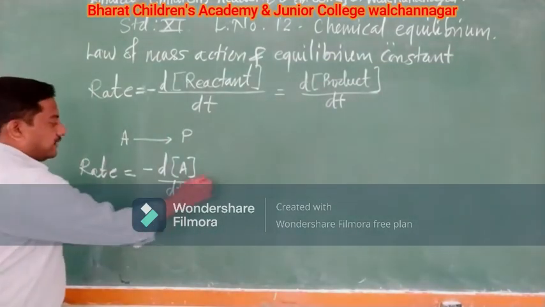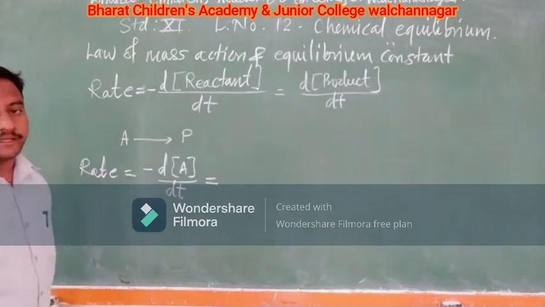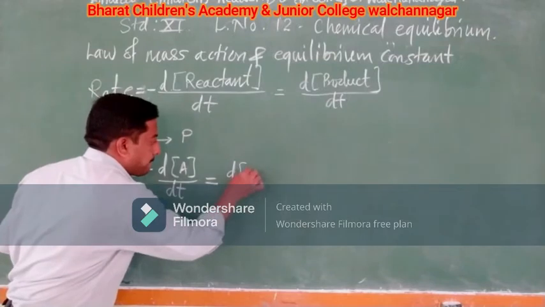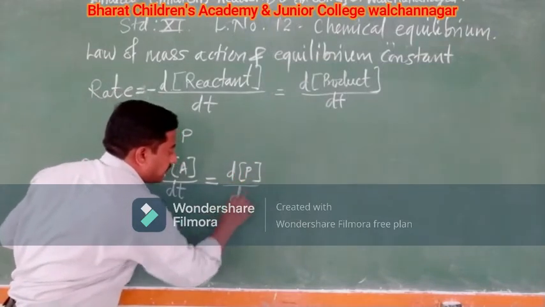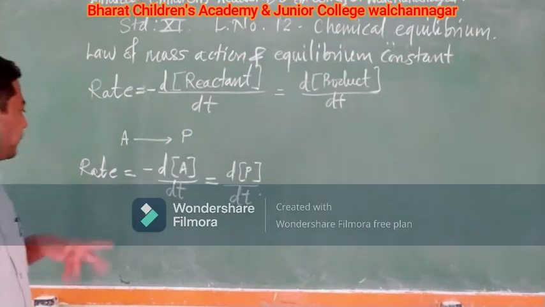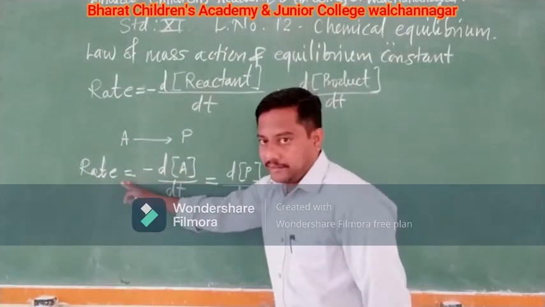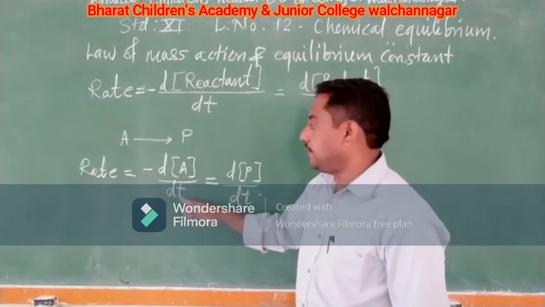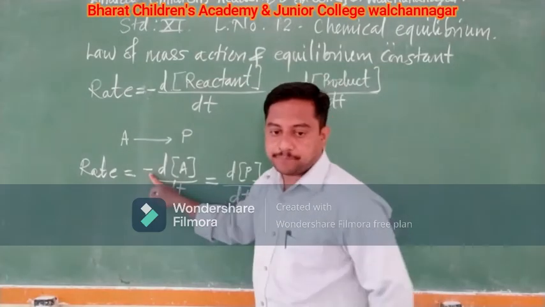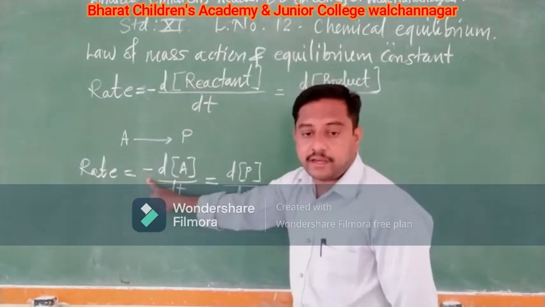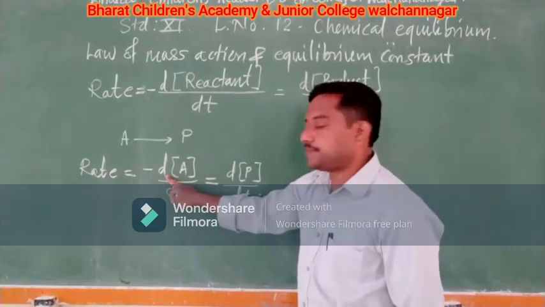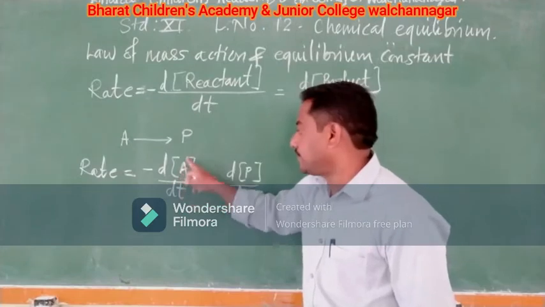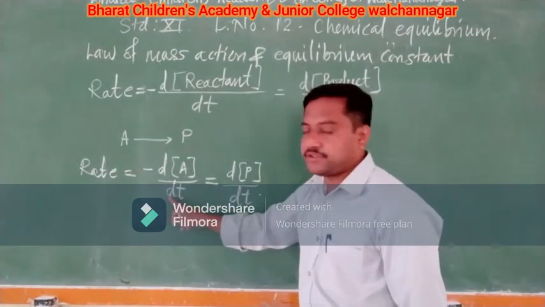And whenever you speak about the rate of the same reaction with respect to the product, it will be change in concentration of the product upon change in time. First we say the rate of this particular reaction is equal to minus d[A] upon dt. What is the meaning? This minus sign indicates decrease in the rate, d shows change, and square bracket A means the molar concentration of A, upon dt, that means change in time.